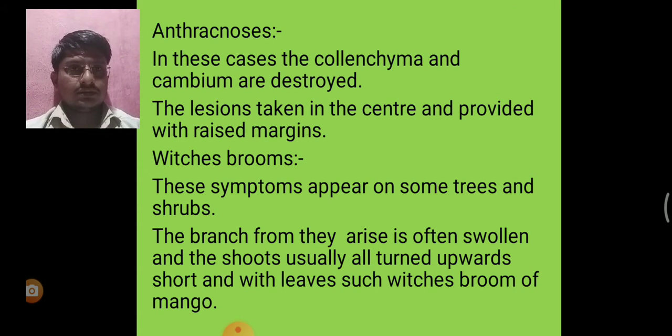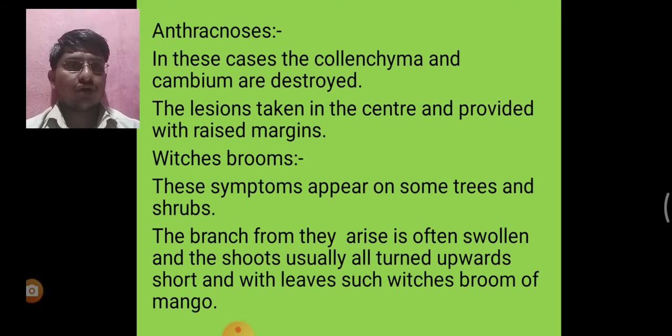Next disease is witch's broom. These symptoms appear on some trees and shrubs.